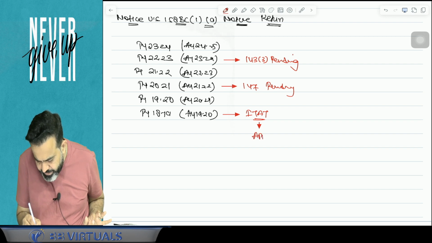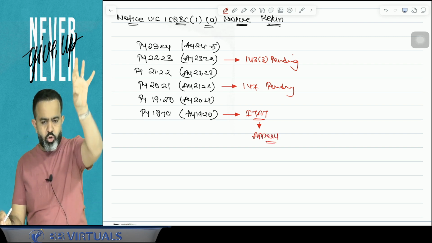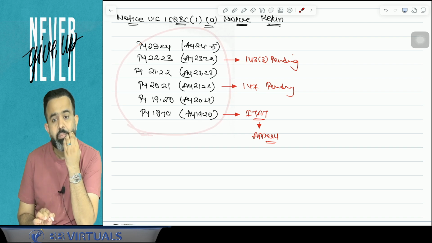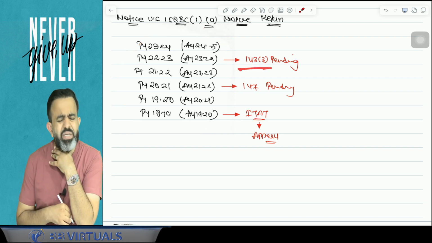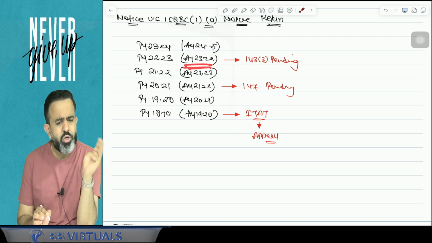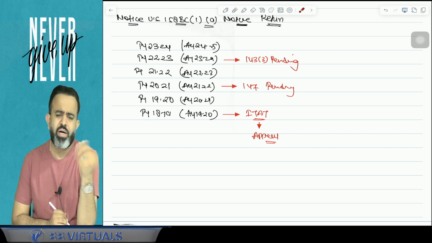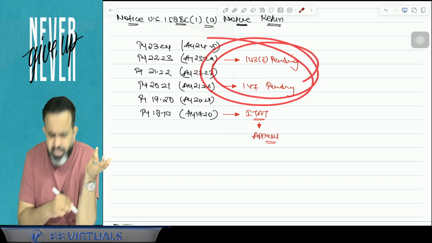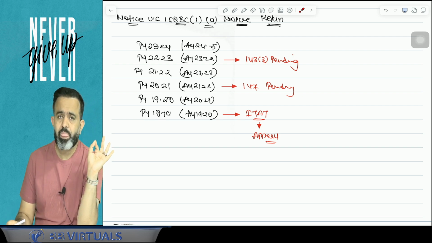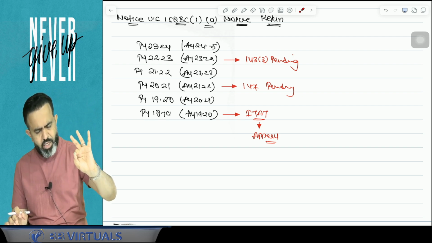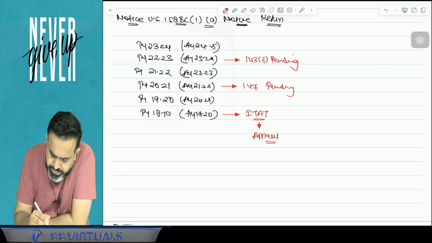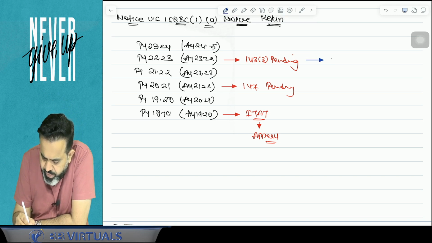So the lawmaker says that, okay guys, here the AO will make the assessment of the last 6 years. That is called your block assessment in case of a raid. But what will happen with the pending assessment? Suppose scrutiny is going on for this year, 147 is going on for this year, and you are saying there is a block assessment of the last 6 years. What will happen with this assessment? The lawmaker says that if on the date of the raid any assessment is pending out of the last 6 years, then this assessment will abate.